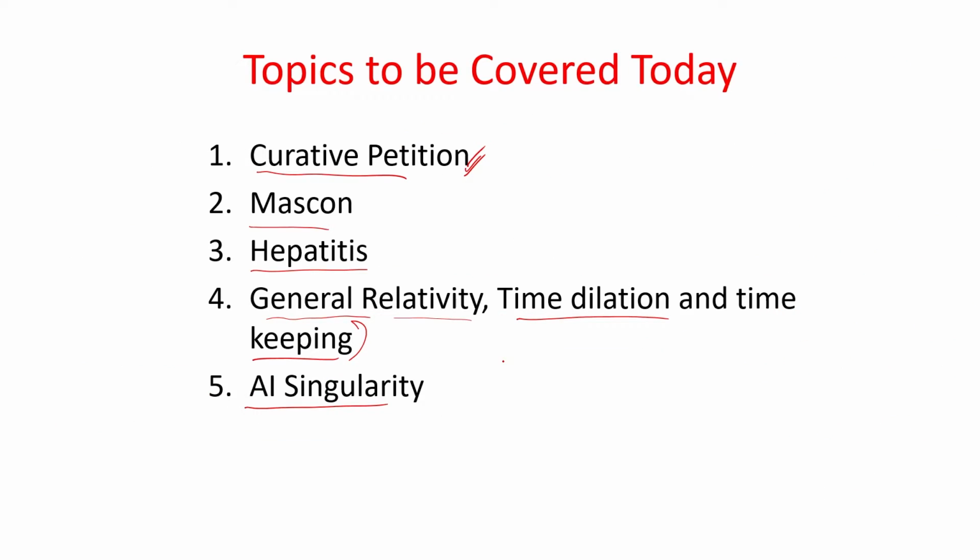Let's see the second topic we have. The second topic is Mascons. This Mascon was in the news because it affects the flow of time on the Moon, which necessitates the placing of 3 atomic clocks on the Moon.